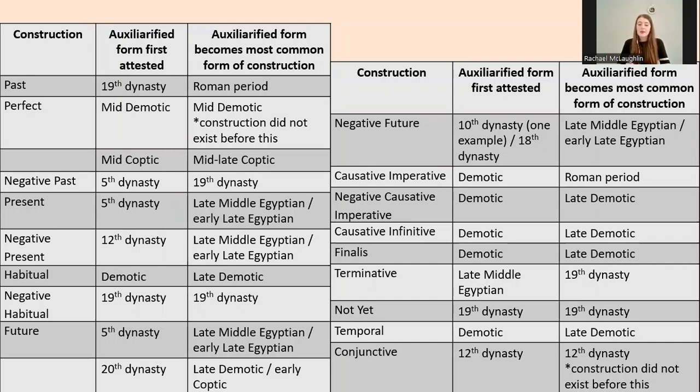As you can see from the approximate dates of auxiliarification for each construction, most of the constructions with the most basic meanings and which we use most frequently, so the negative past, present, future, and negative future, first experienced auxiliarification sometime before most other constructions. These are also the constructions which had the most reduced forms in early Old Egyptian.